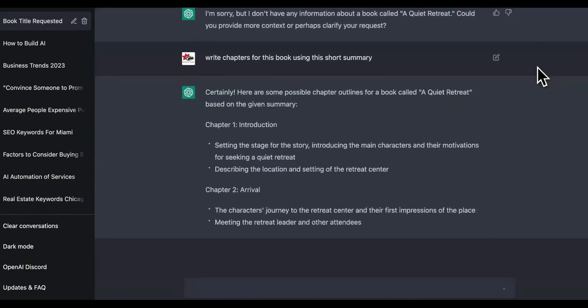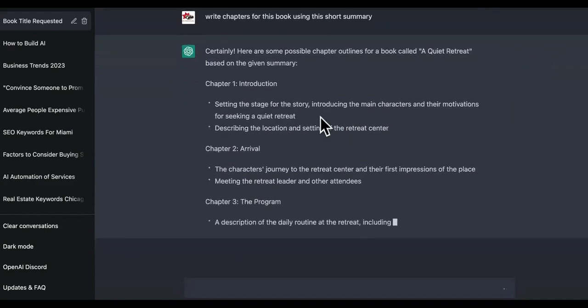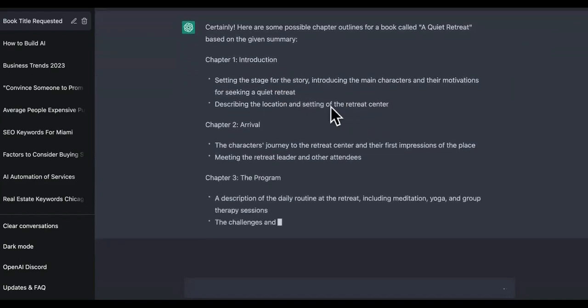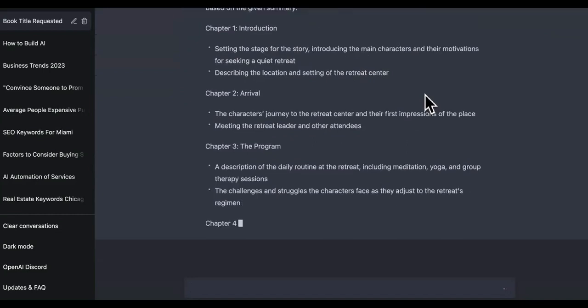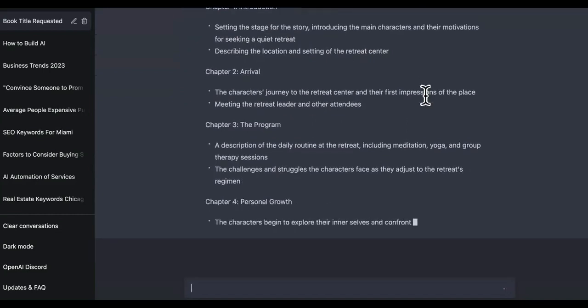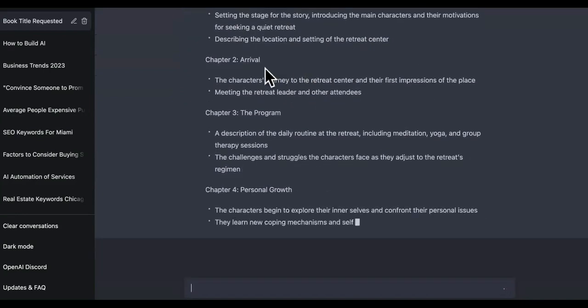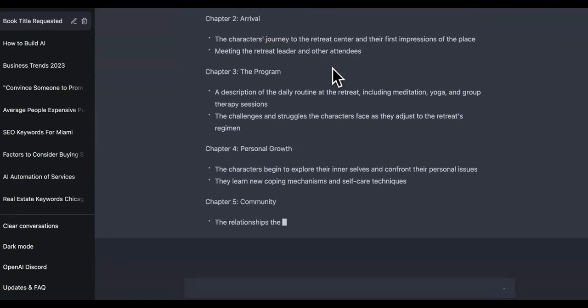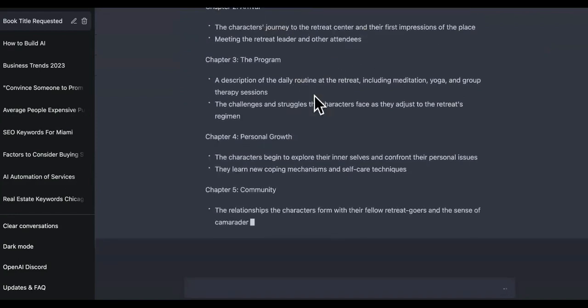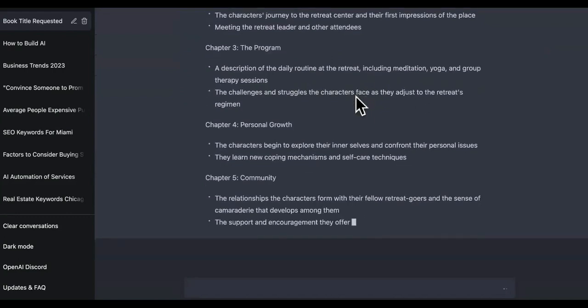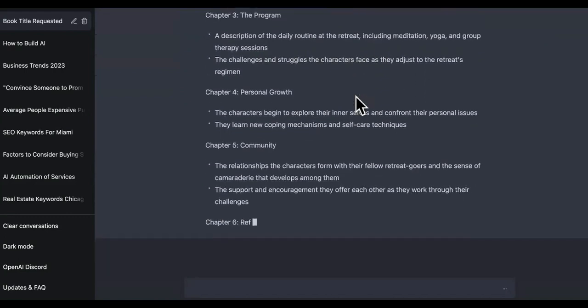This is ludicrous. So it's giving us chapter 1, the introduction, setting the stage for the story, introducing the main characters and their motivations for seeking quiet retreats. Chapter 2, the arrival, the characters' journey. Chapter 3, the program.